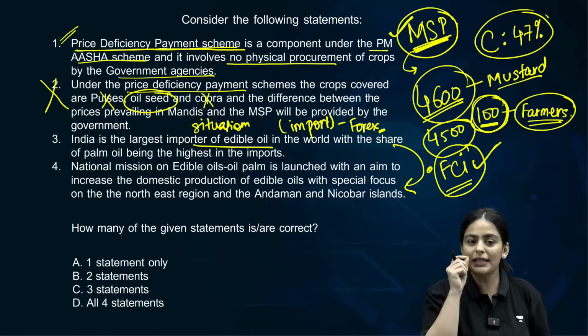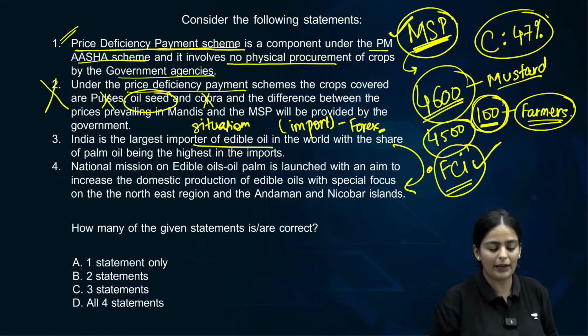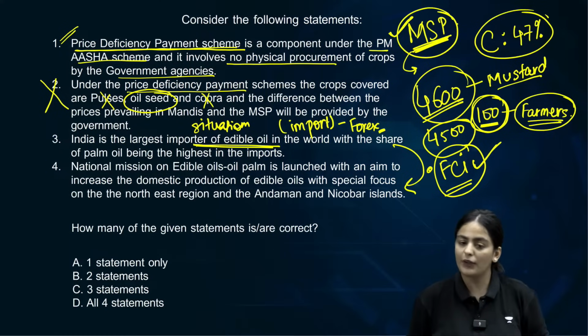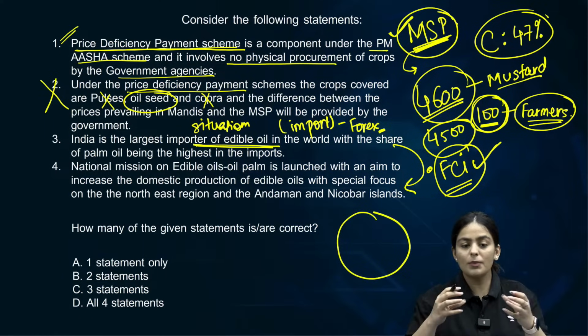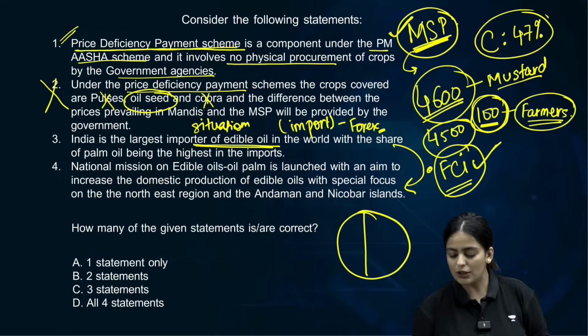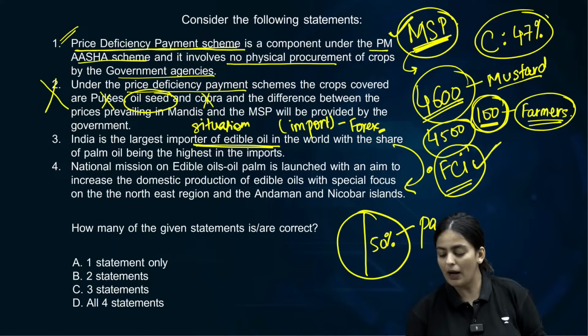Look at the link. These are also areas which UPSC does. They give you a hint. Look at the hint now. Statement 3 says India is the largest importer of edible oil in the world. Fair enough, it is. Now in terms of the edible oil that we import, almost more than 50% of all our edible oil imports are palm oil.